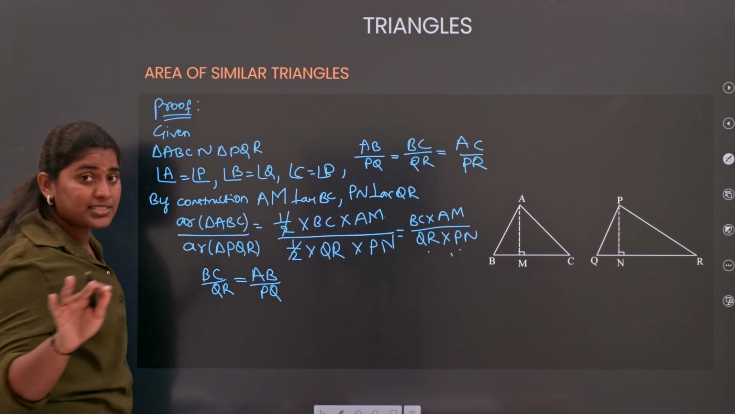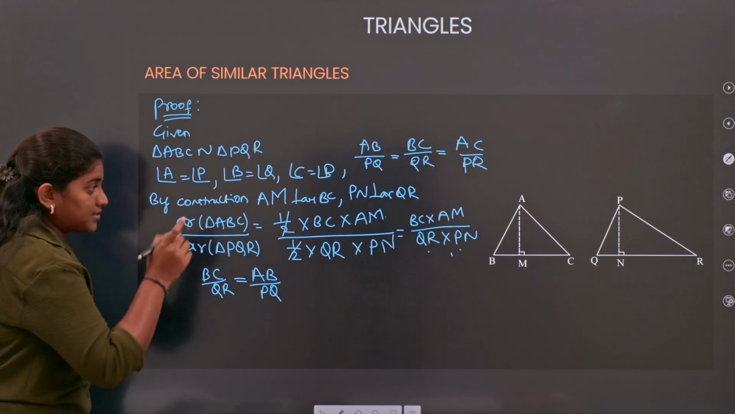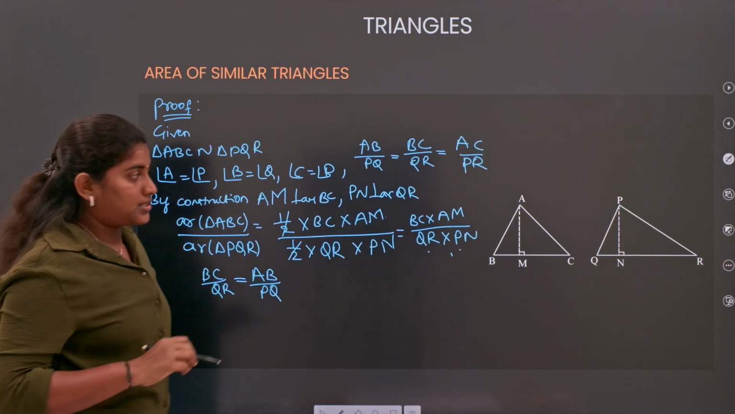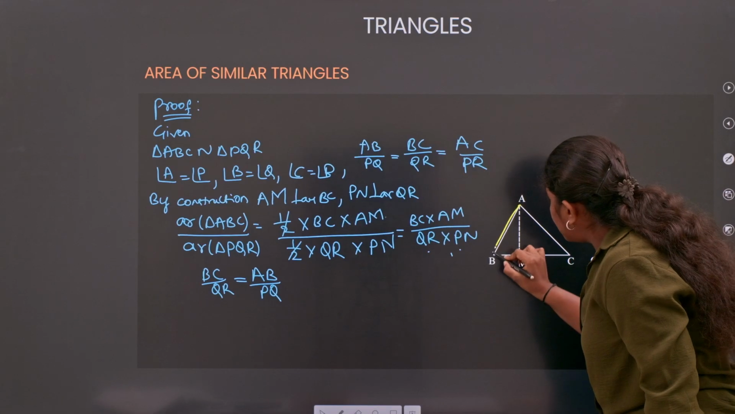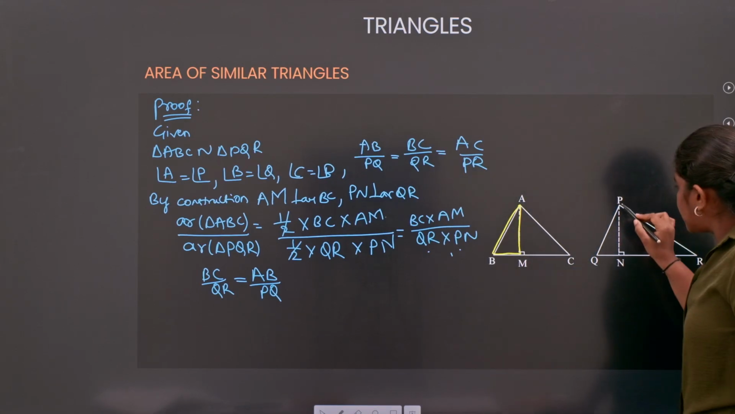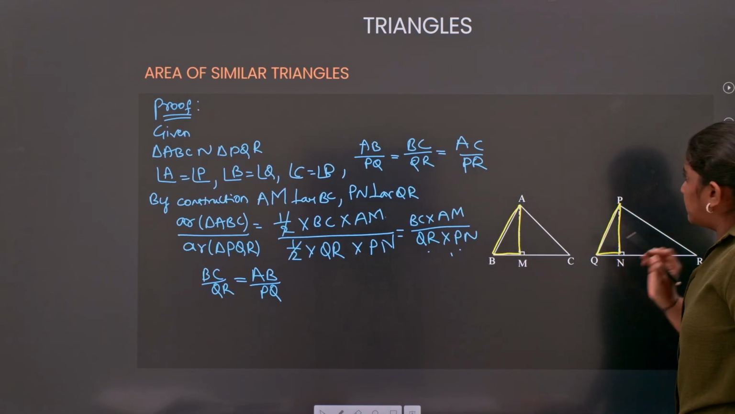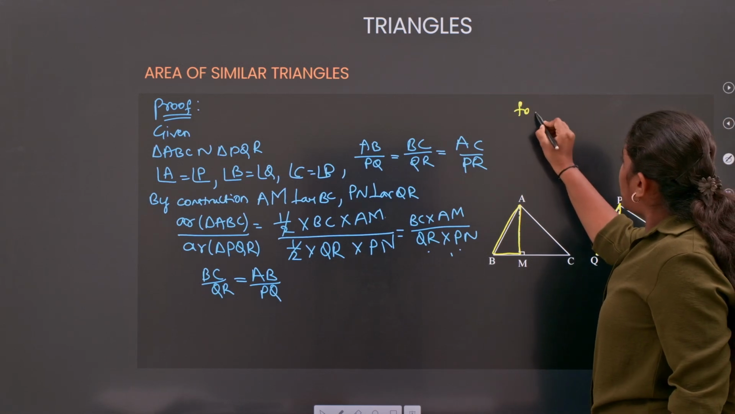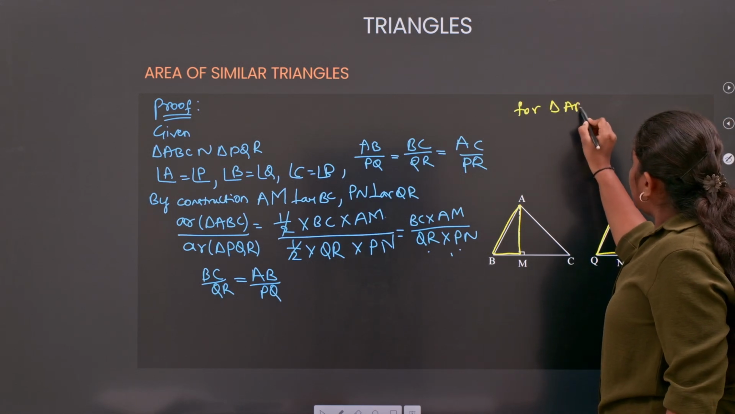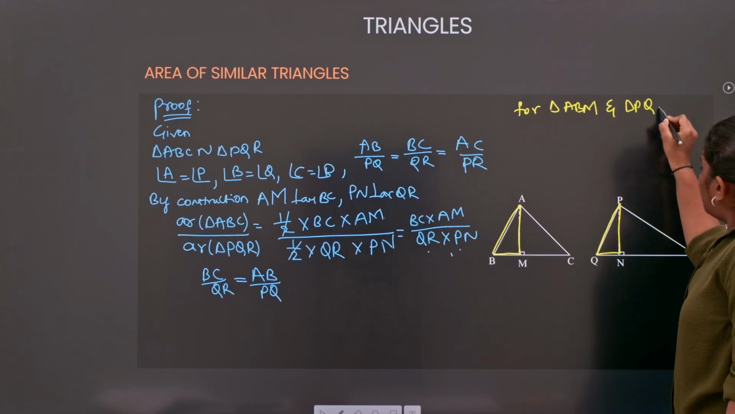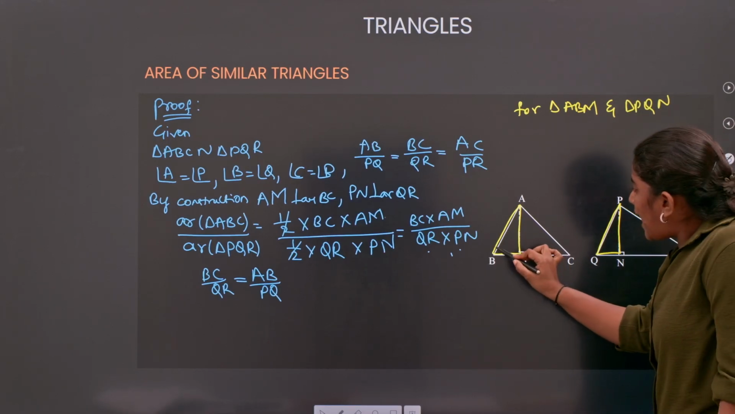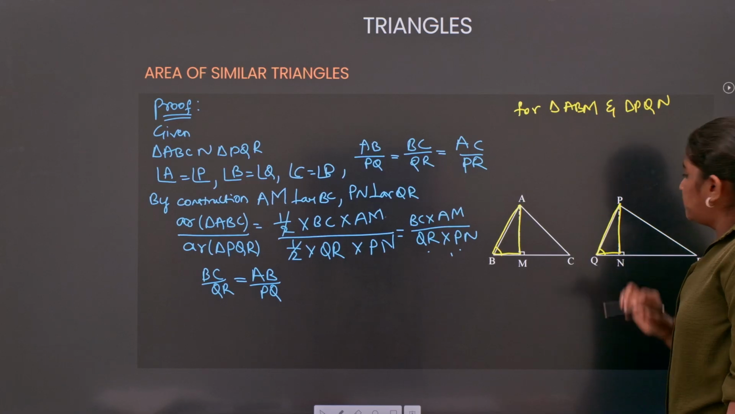Fine. You will understand why I am taking this. Next, let's see the triangles. Here I am highlighting the two triangles: triangle ABM and triangle PQN. So, for triangle ABM and triangle PQN, can I take angle B equal to angle Q?